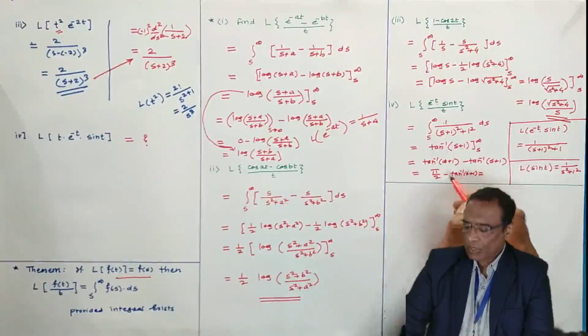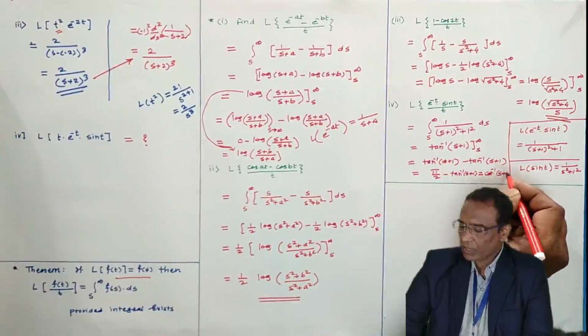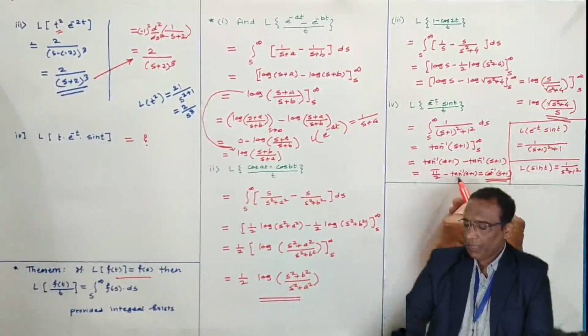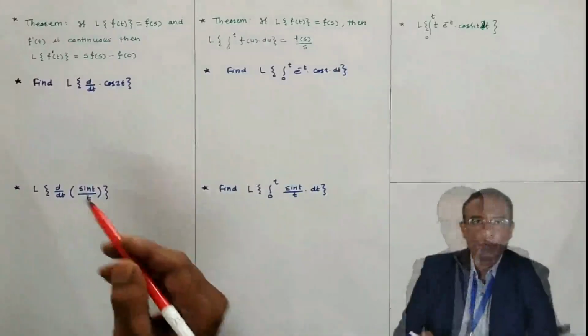So you can add one more step. Pi by 2 minus tan inverse is cot inverse. Here pi by 2 minus tan inverse of s plus 1 is cot inverse of s plus 1. You can write that. Now the problem on the next theorem.